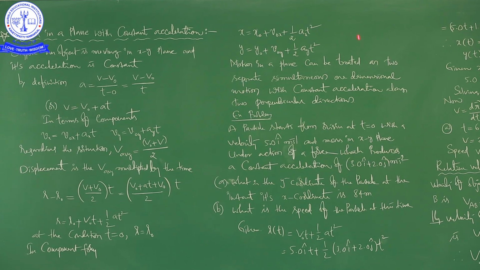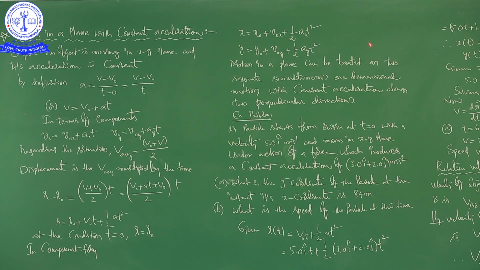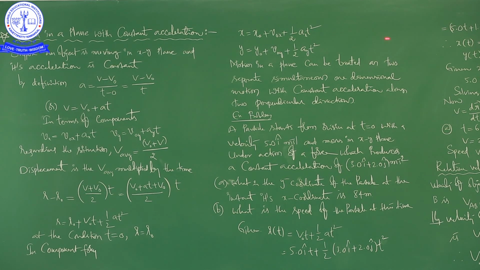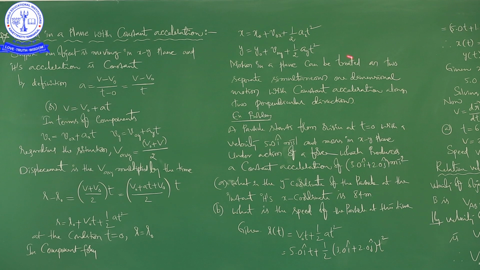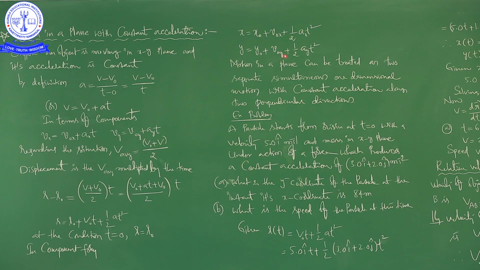There is one more equation, that is the third equation of motion, that is v square is equal to v naught square plus 2ax. That is also you can write in both the ways, right. So, if you know how to write the first equation of motion in terms of its components, it helps us to study the two dimensional motion. Similarly, when you are writing the second equation of motion in terms of components, it helps us to study the two-dimensional motion.